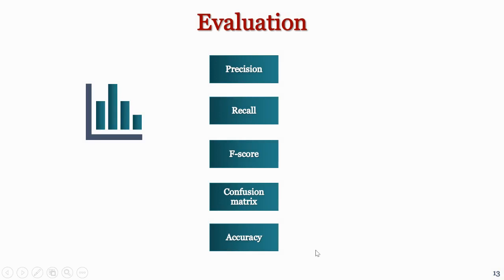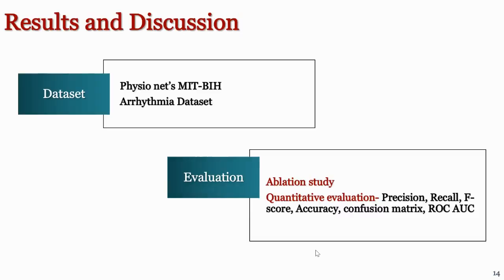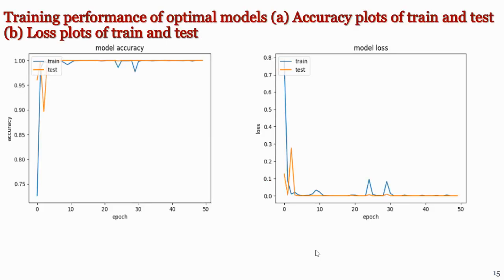Moving on to evaluation. Evaluation of the proposed model has been performed based on popular evaluation metrics like precision, recall, F1 score, confusion matrix, and accuracy. The dataset that we have used is Physionet's MIT-BIH arrhythmia dataset, a customized form of the same dataset. We have also performed the evaluation for the ablation study as well as quantitative evaluation.